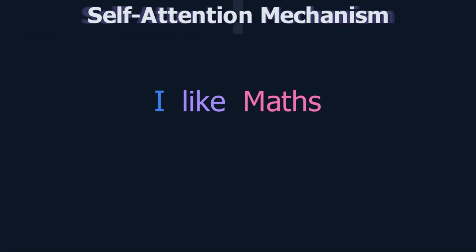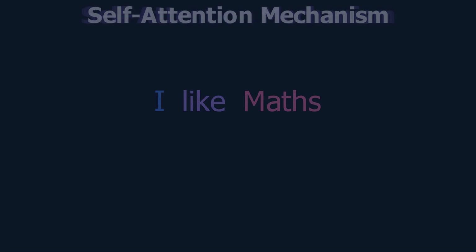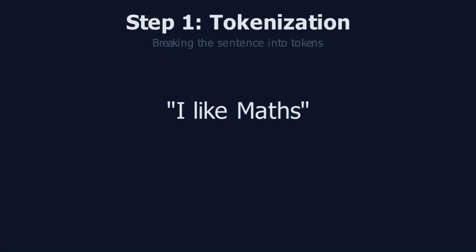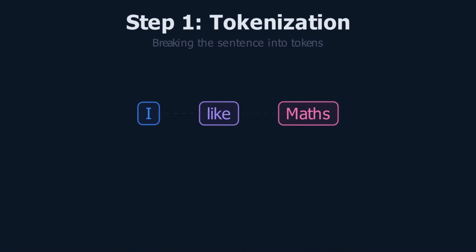Now we are going to see how we can convert a natural language sentence like "I like math" into contextual embeddings using the self-attention mechanism. Before directly jumping into self-attention, we have to pre-process the input text. So we convert the given input sentence into tokens, and this is called tokenization. Tokens are fundamental units of text, but a token is not the same as a word. A token can be a word or part of a word or even a symbol. But here, in this case, we can clearly see there are three tokens.